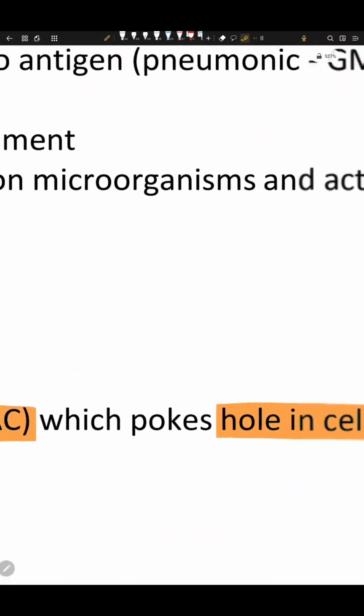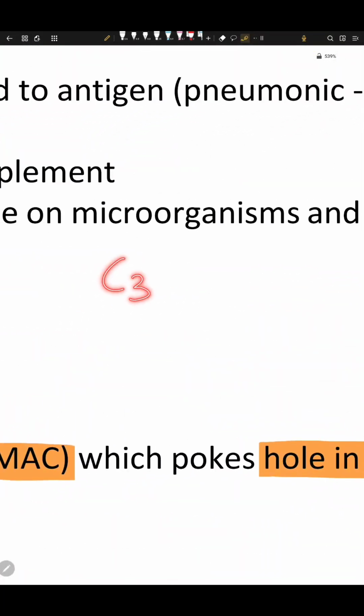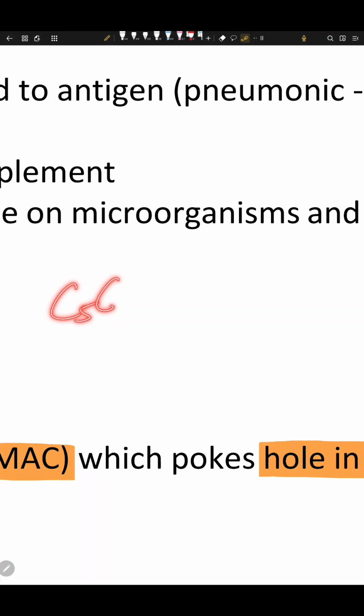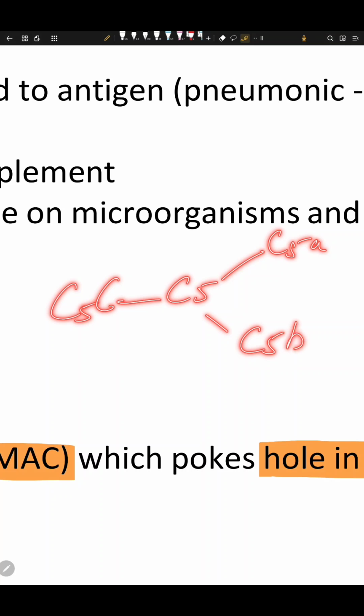So let's recap. We need C3 convertase to convert C3 into C3A and C3B. Now we need C5 convertase to convert C5 into C5A and C5B.